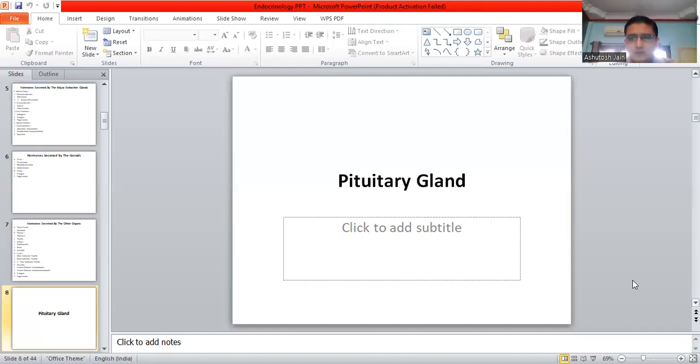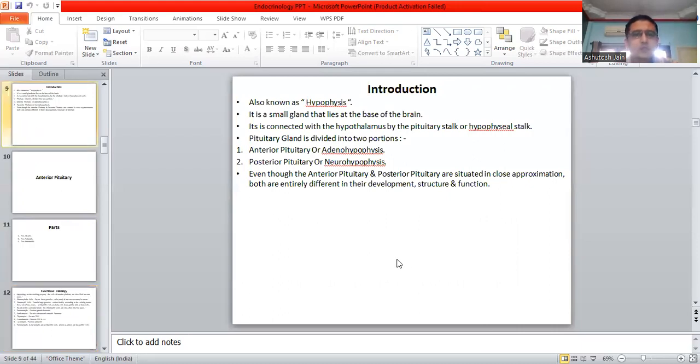So moving on forward, introduction, also known as hypophysis. Okay, as I already told you, it is a small gland that lies at the base of the brain. It is connected to the hypothalamus, which, as we all know, is the master endocrine gland, by the pituitary stalk or the hypophyseal stalk. It is divided into two portions: anterior pituitary or adenohypophysis, and posterior pituitary or the neurohypophysis.